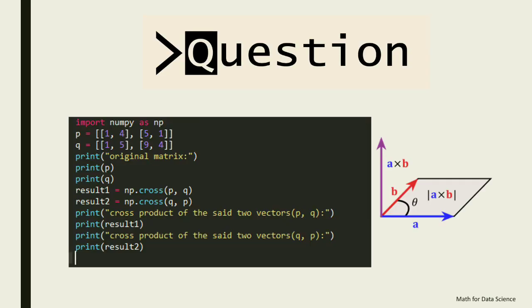The next question is normal mathematics. This is a question based on the cross product of vectors. I have discussed cross products in the previous video. If you're not aware of it, please go to the previous video and learn what a cross product is. Just for a refresher, I've also put the image. Your time starts now.